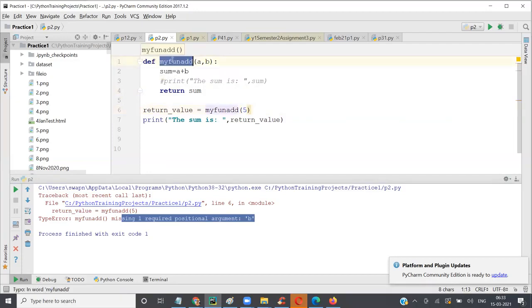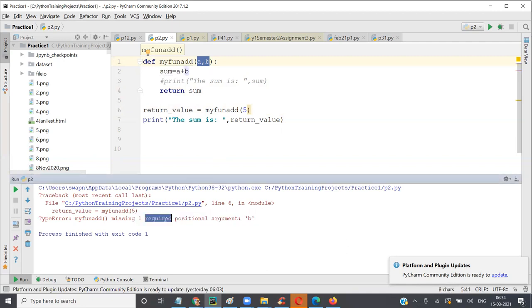So this function, my fun add, has how many arguments? My fun add takes how many arguments? Two arguments. Yes. My fun add takes two arguments. And within the two arguments, this is called a required positional argument. So it says A, B, you have to pass two values to it. That's why it's called required. That means you have to pass. Required. Second thing is called positional.